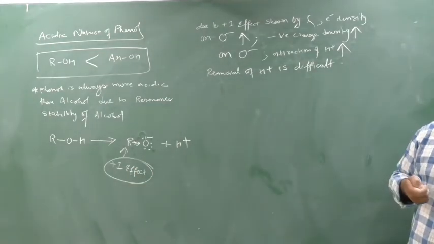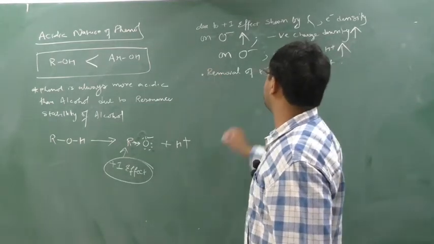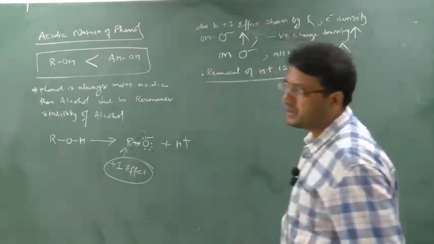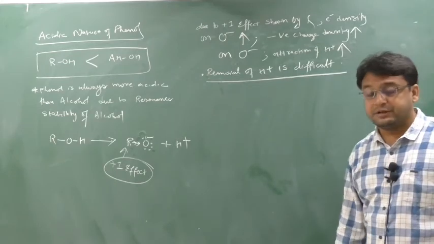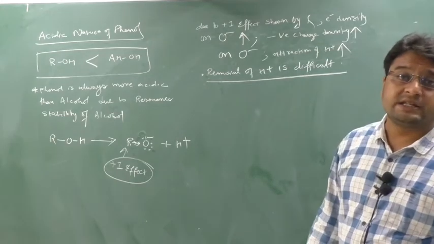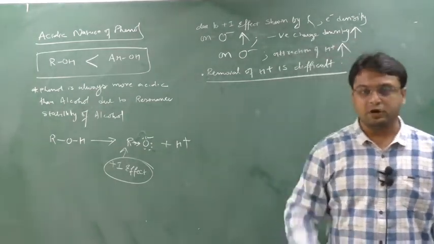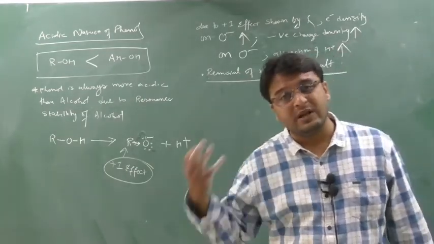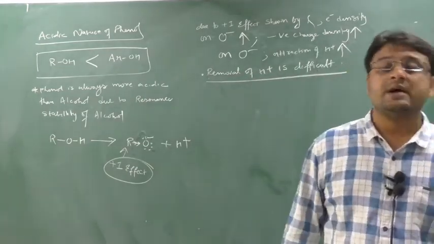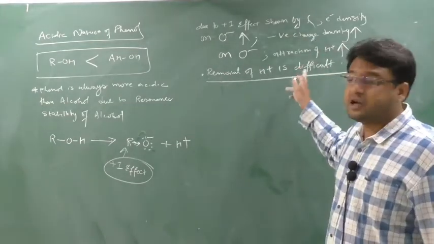When H plus is attached very speedily, so what is the conclusion? The final conclusion is removal of H plus is difficult. Means H plus cannot be easily removed. When H plus cannot be easily removed, weak acid. Because what are the good acids? Good acids are ones in which H plus can be removed easily. What are the bad acids? Bad acids are ones which cannot remove H plus easily. So here it is difficult to remove H plus.